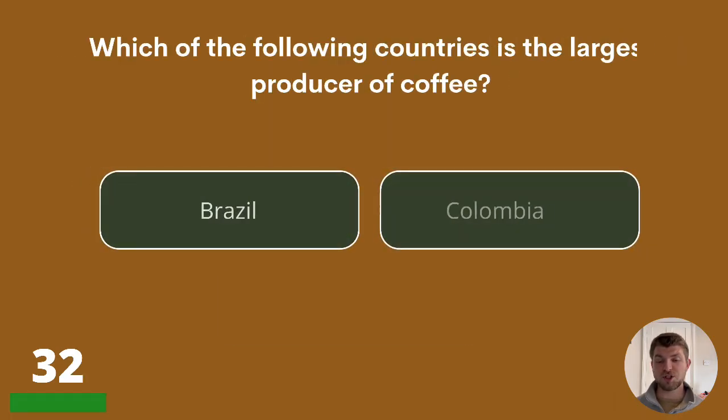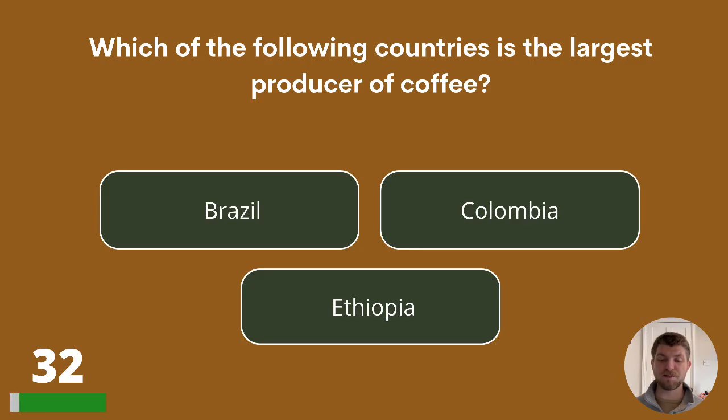32. Which of the following countries is the largest producer of coffee? Brazil, Colombia, or Ethiopia? The answer is Brazil.